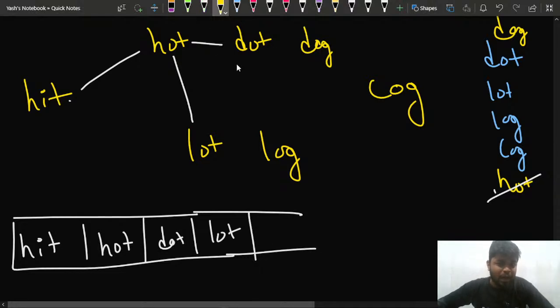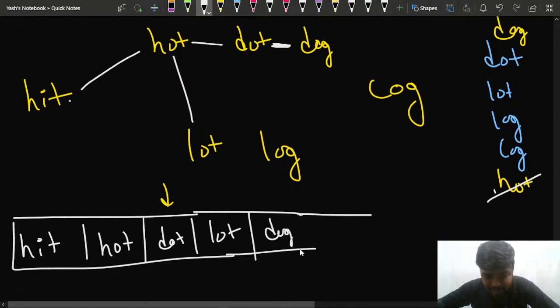Now what will happen? Let's suppose currently I would be at dot. If I'm at dot, what I can do is change this dot to dog, right? So I'll insert dog here. I'll say, okay, dot is changed to dog.